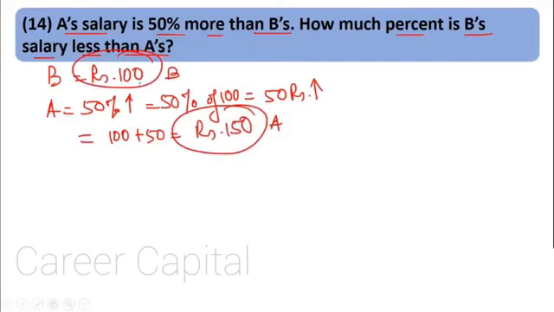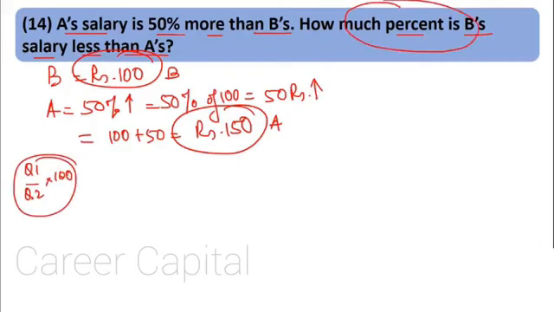Now what do we have to find? How much percent is B's salary less than A's? Okay, this is not how much percent is B's salary as compared to A's salary. If that would have been the case, what would we have done? Quantity 1 upon quantity 2 into 100. It would have been very easy, but no, this is not the case. What do we want? How much percent is B's salary less than A's salary?